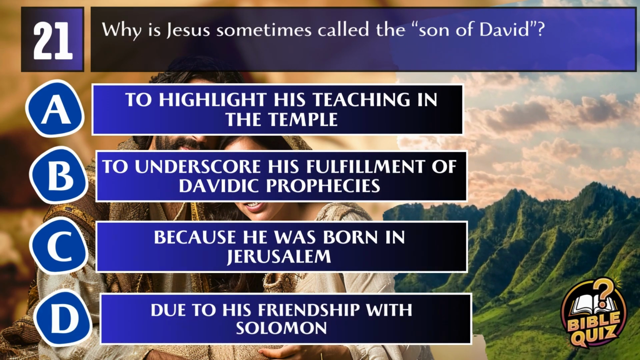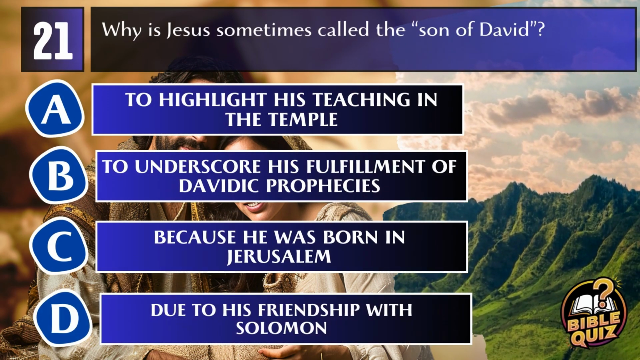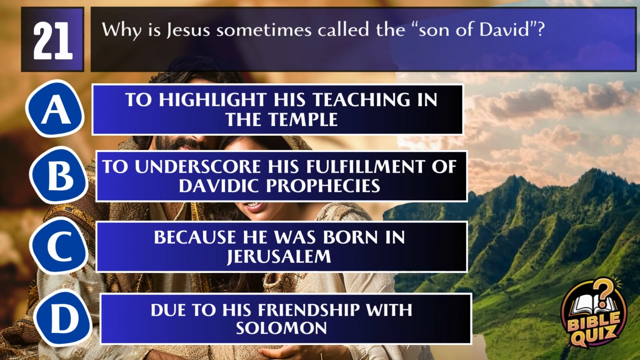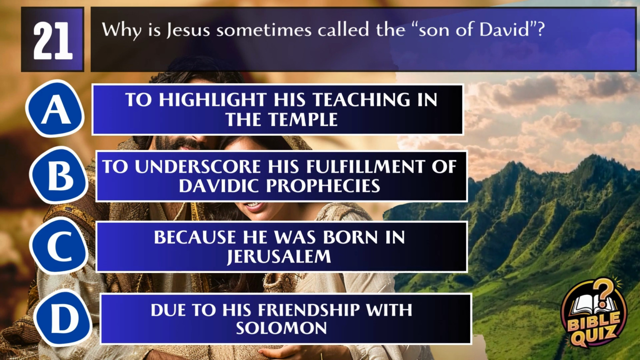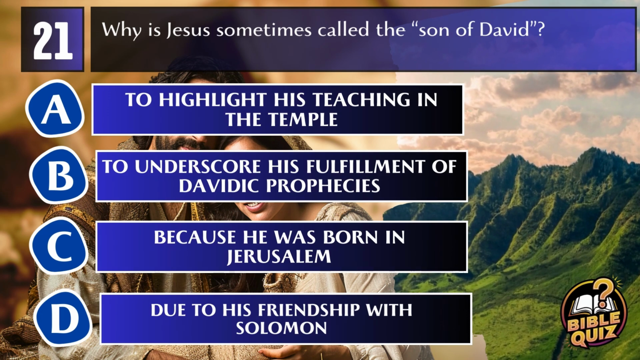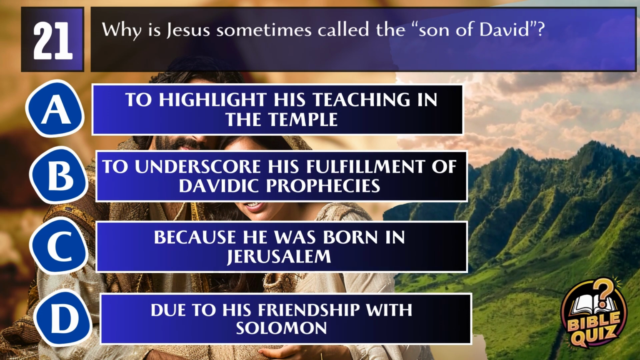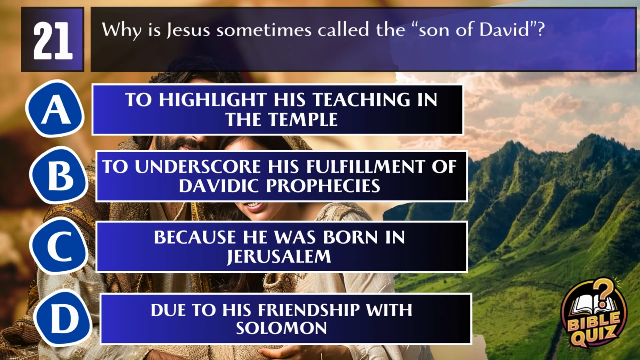Question 21. Why is Jesus sometimes called the Son of David? A, to highlight his teaching in the temple. B, to underscore his fulfillment of Davidic prophecies. C, because he was born in Jerusalem. D, due to his friendship with Solomon.